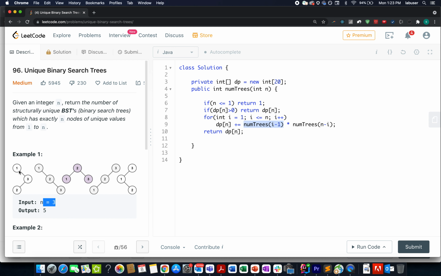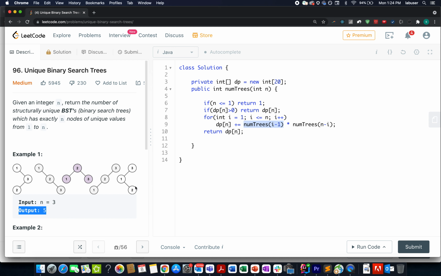The first one is this 1, 3, 2, 1, 2, 3, 1, 2, 1, 2, 3 here, and the root here is 3, then we have its left child as 2, then its left child as 1, and here we have 3 as its root, 1 its left child, and 2 is its right child. So in totality there are 5 such unique structurally possible binary search trees, and we need to return its value.